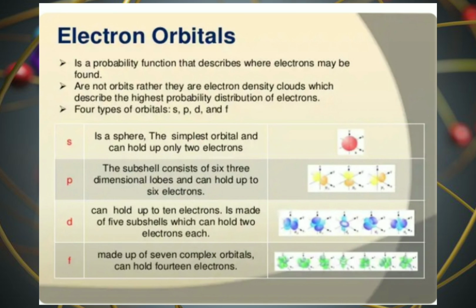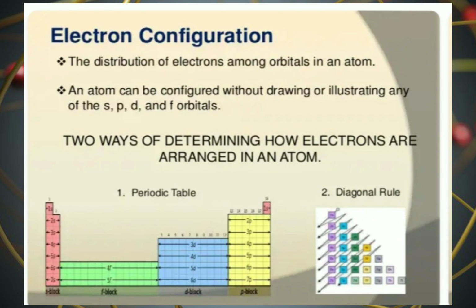P, the subshell consists of 3 three-dimensional lobes and can hold up to 6 electrons. D can hold up to 10 electrons, is made up of 5 subshells which can hold 2 electrons each, and F, made up of 7 complex orbitals, can hold 14 electrons.